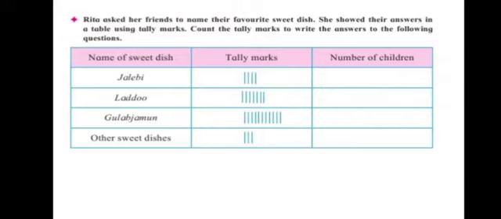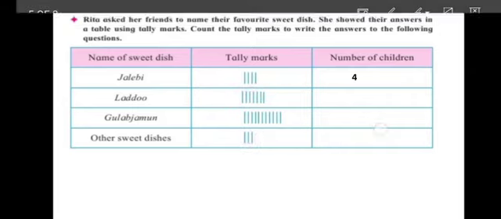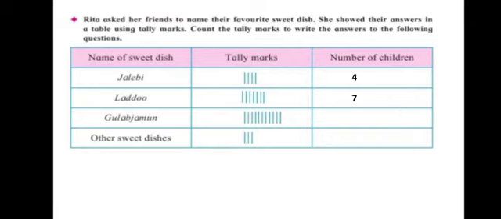So let's count jalebi. 1 2 3 4. So we have 4 children who like jalebis. How many laddus? 1 2 3 4 5 6 7. We have 7 laddus.